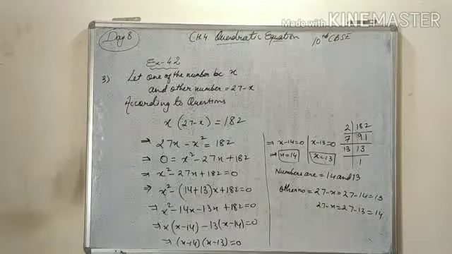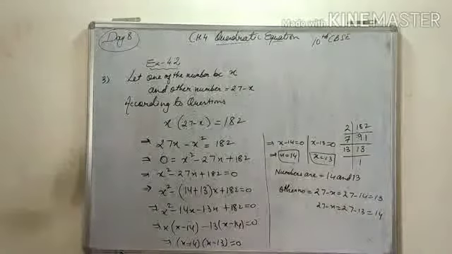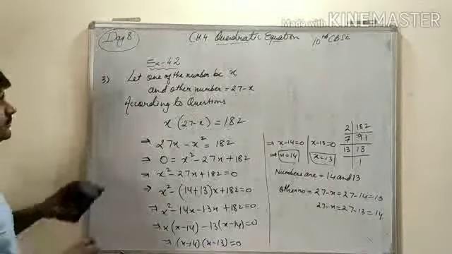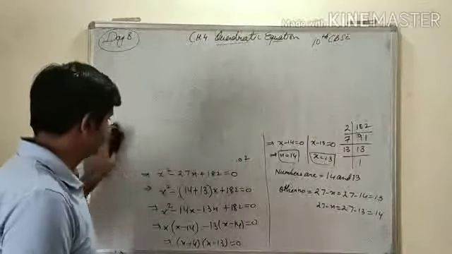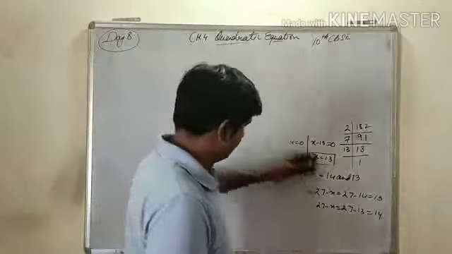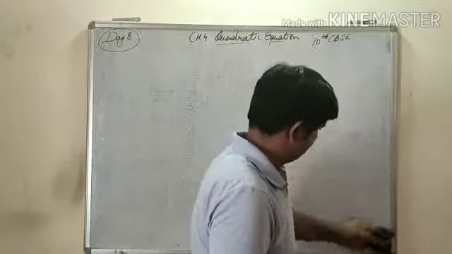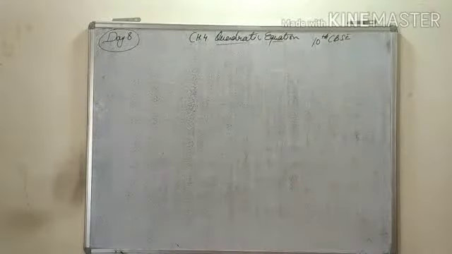Now I'll take homework. So I will erase this. We will take homework. Last questions we will do afterwards. Let's discuss about homework.